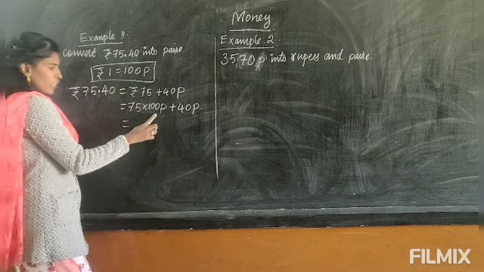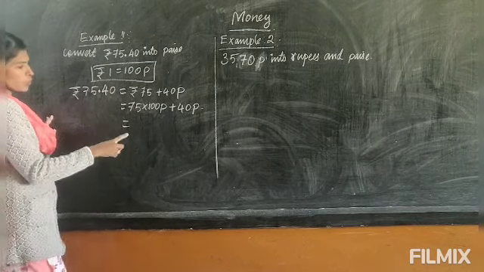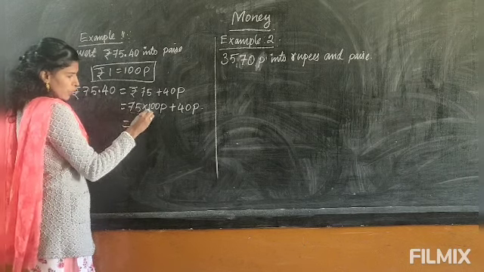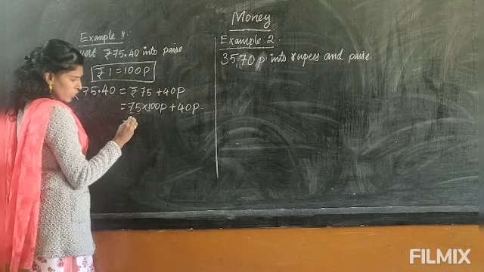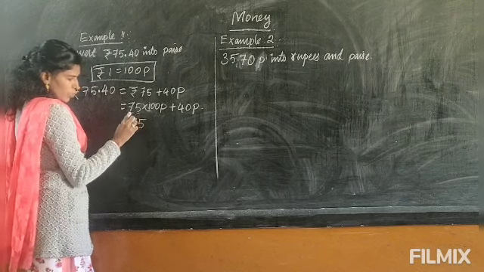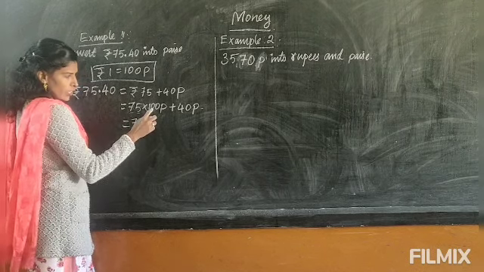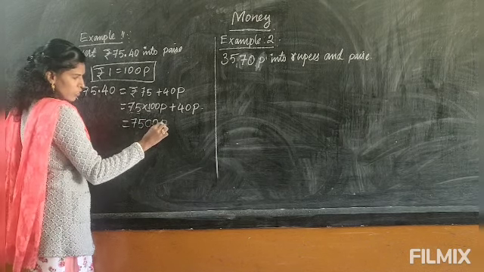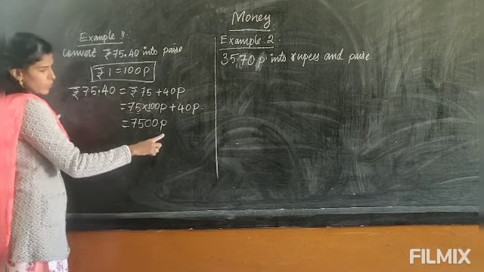Now 75 into 100. So don't sit and multiply. How to do this one? You will look at only the number here. 1 is there, here 75. If you multiply any number by 1, the answer is the number itself. So 75 into 1 is 75. Now we see how many zeros are there? 2 zeros. So you insert them at the back. So this is 7500 paise.